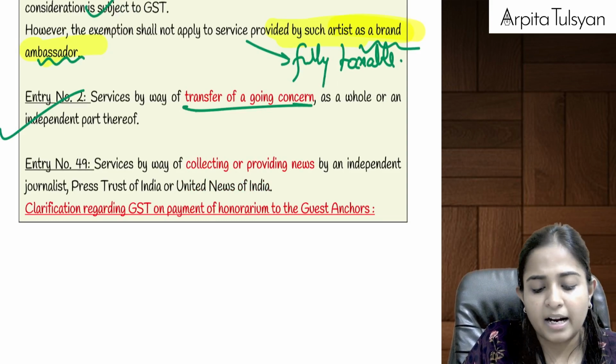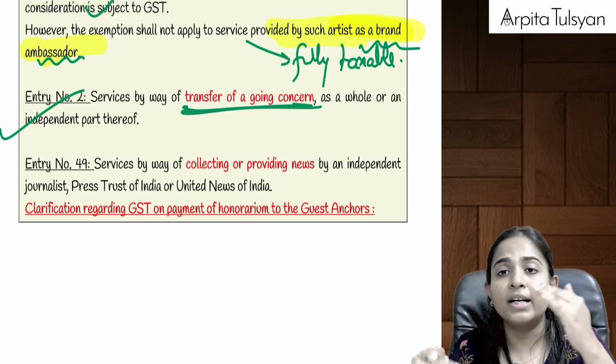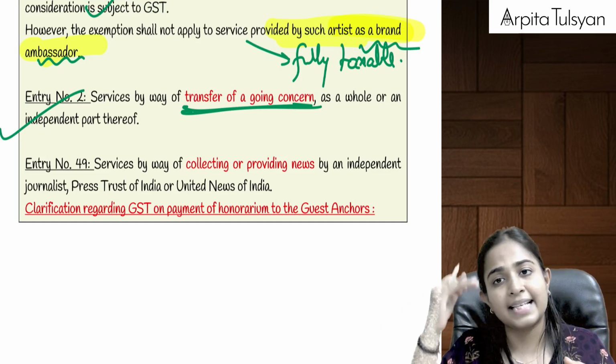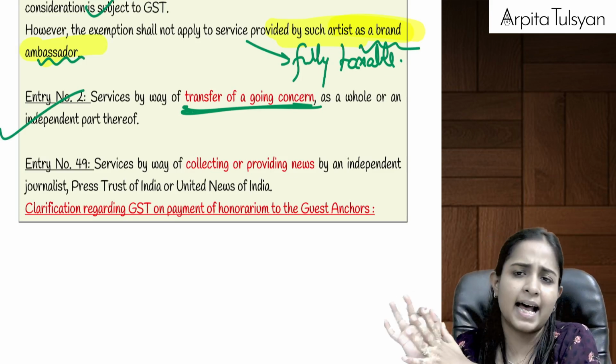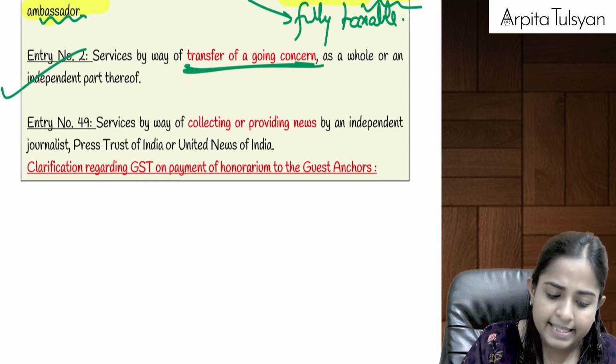Then if I'm transferring a going concern, if I'm transferring a business as it is, by not giving individual value to the assets and to the liabilities, I'm transferring my business as it is and taking a lump sum consideration, on that also GST is totally exempted.